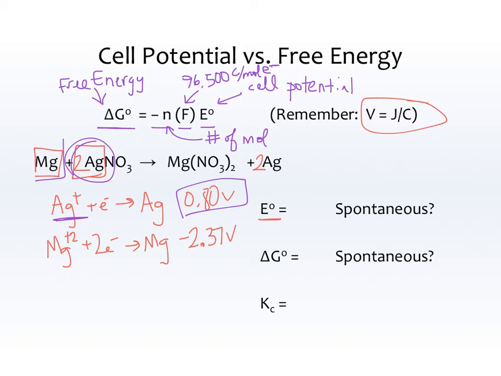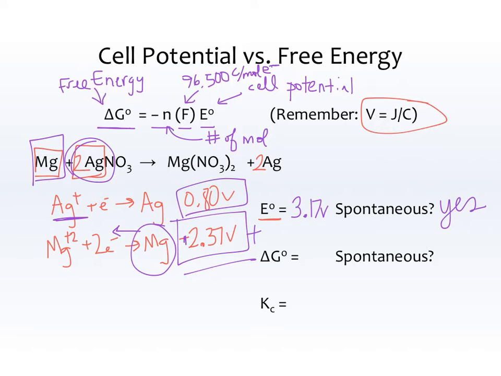But the magnesium is different. It starts as Mg0, not Mg plus 2. So this reaction is going in reverse. So this will be a positive 2.37. So the cell potential is 0.80 plus 2.37 is equal to 3.17 volts. Is that spontaneous? Yes, it is, because 3.17 volts is a positive number of volts. All right, we'll get that out of the way, and then we'll look at delta G.